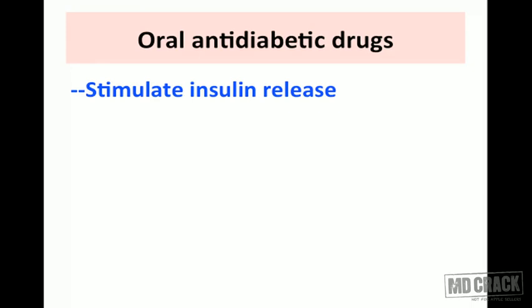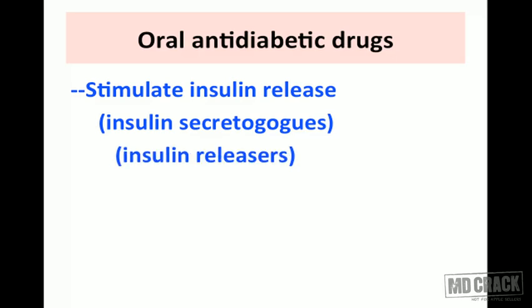What are they doing? The mechanisms of action can be 2 types. Number 1, stimulate the insulin release from the pancreas. These drugs are called insulin secretagogues. They stimulate the insulin release from the pancreas, so they are also called insulin releasers.